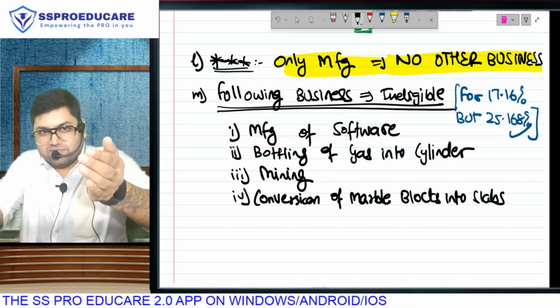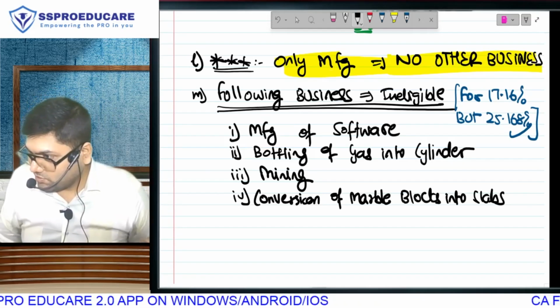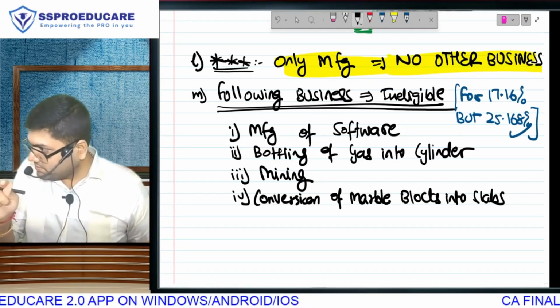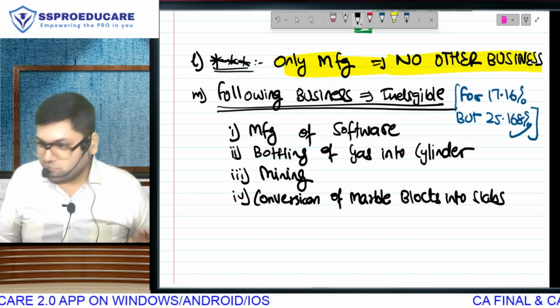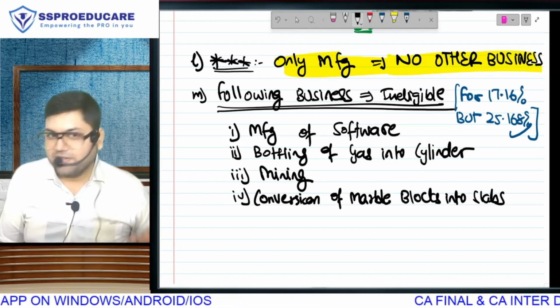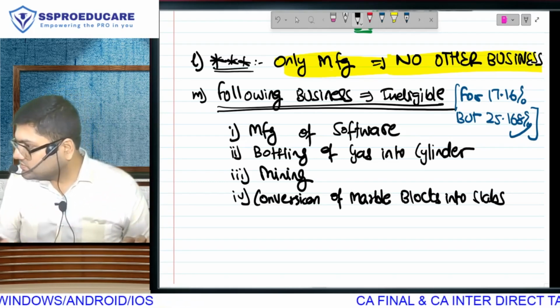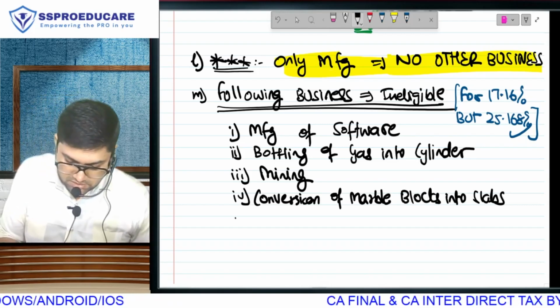Point is that the stone you have removed from the mountain, you can't come and put on your bathroom tile or wall. You have to convert it into tiles of your bathroom's size. That is not manufactured. Otherwise he will say, sir, mountain is different from tiles. So that is not considered as manufacture.